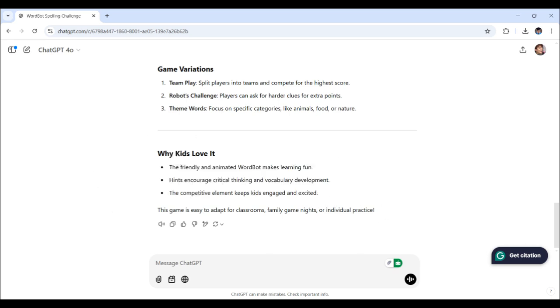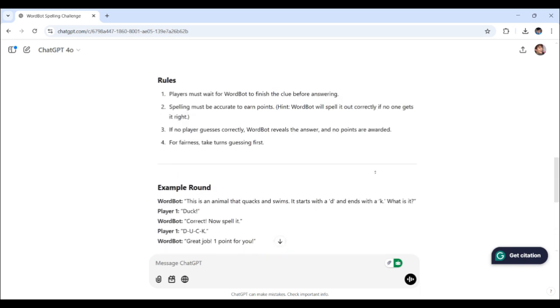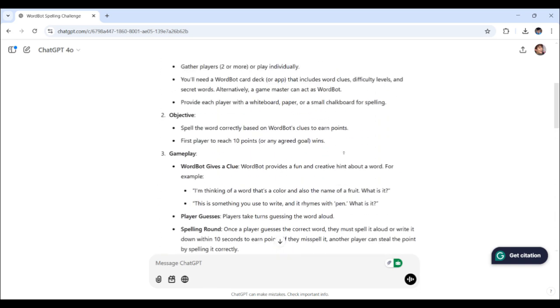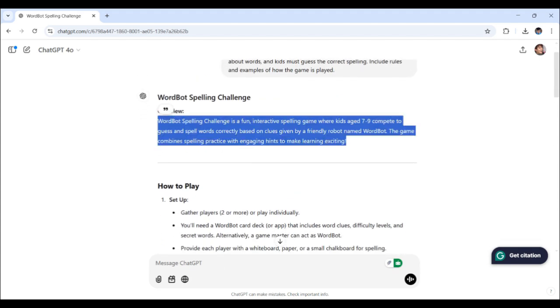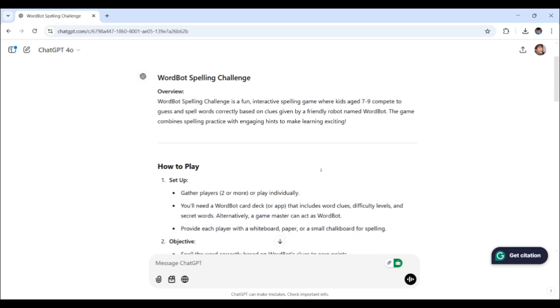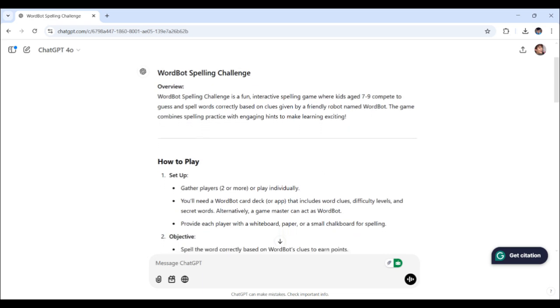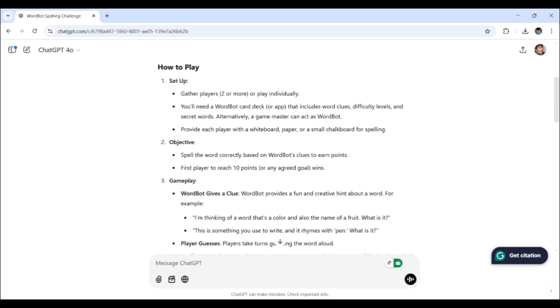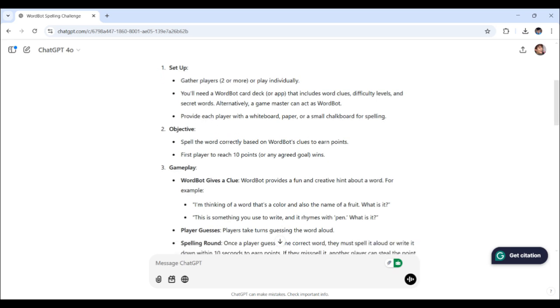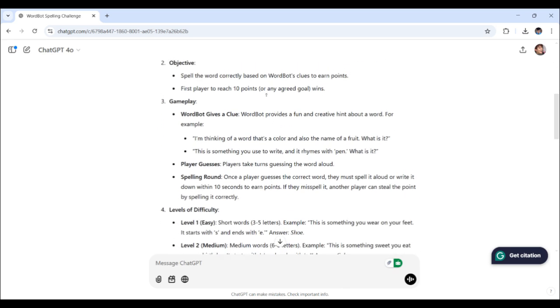All right, so here is the overall guide with the WordBot Spelling Challenge. Once more, the overview. Take your time to read it just a bit. See, a friendly robot named WordBot. How to play, setup: gather the number of players, like a card deck, WordBot. Provide each player with a whiteboard, paper, or small chalkboard. Objective: spell the word correctly. The first player to reach 10 points wins.